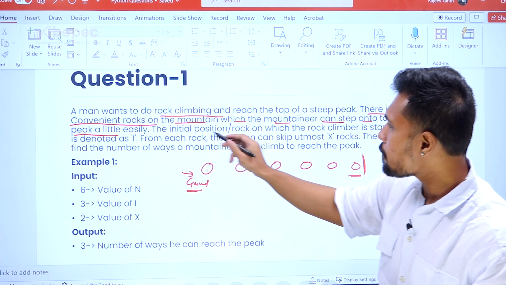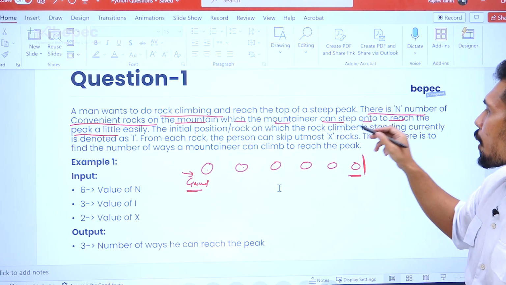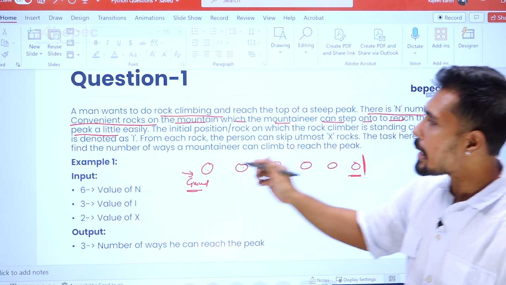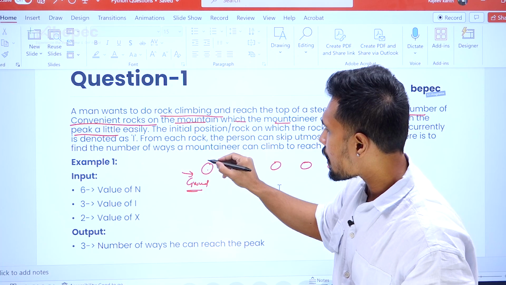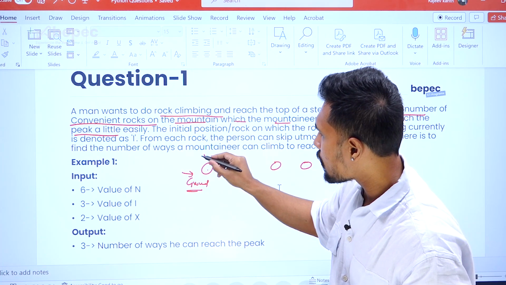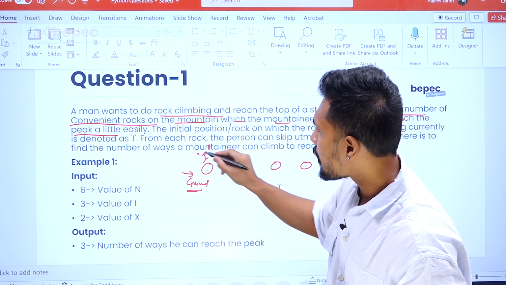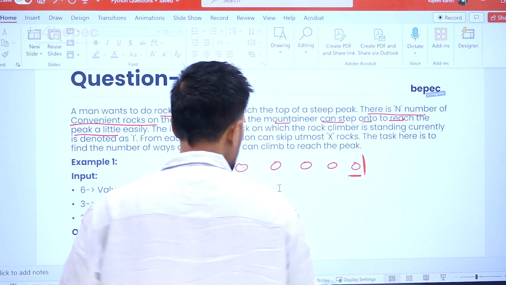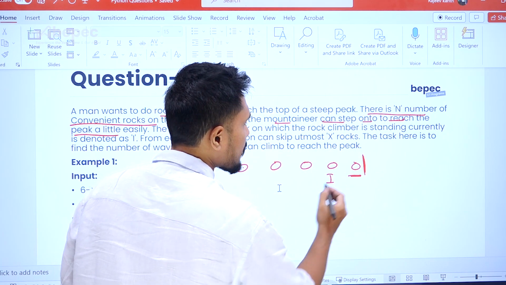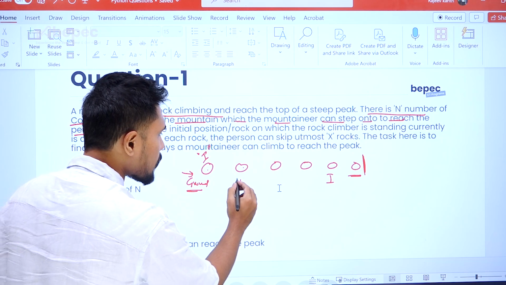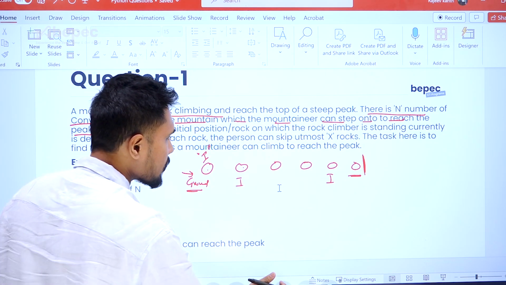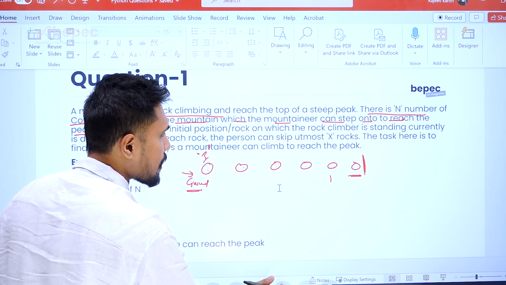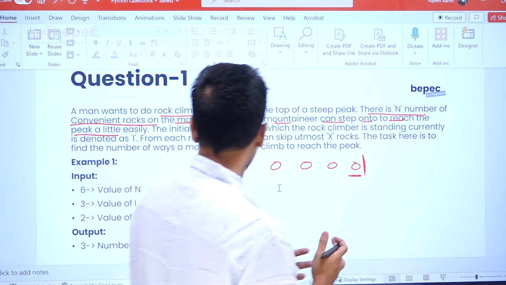Now the initial position, or the rock on which the rock climber is currently standing, is denoted as I. For example, if this is your initial position, we can call it I. So what exactly is I? The initial position where you are standing can be called your I. And then from